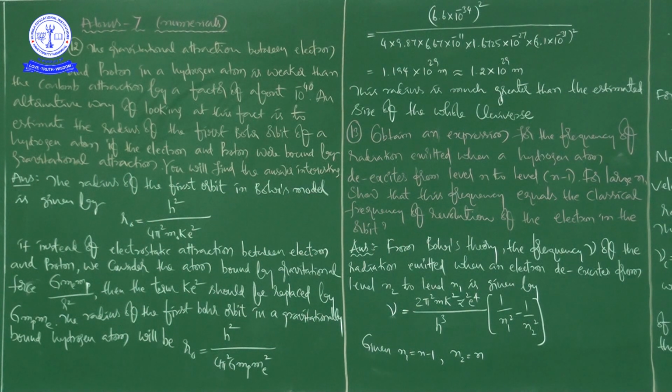If instead of electrostatic attraction between electron and proton, we consider the atom bound by gravitational force, that is G into ME into MP divided by R square. This is Newton's law of gravitation, right?